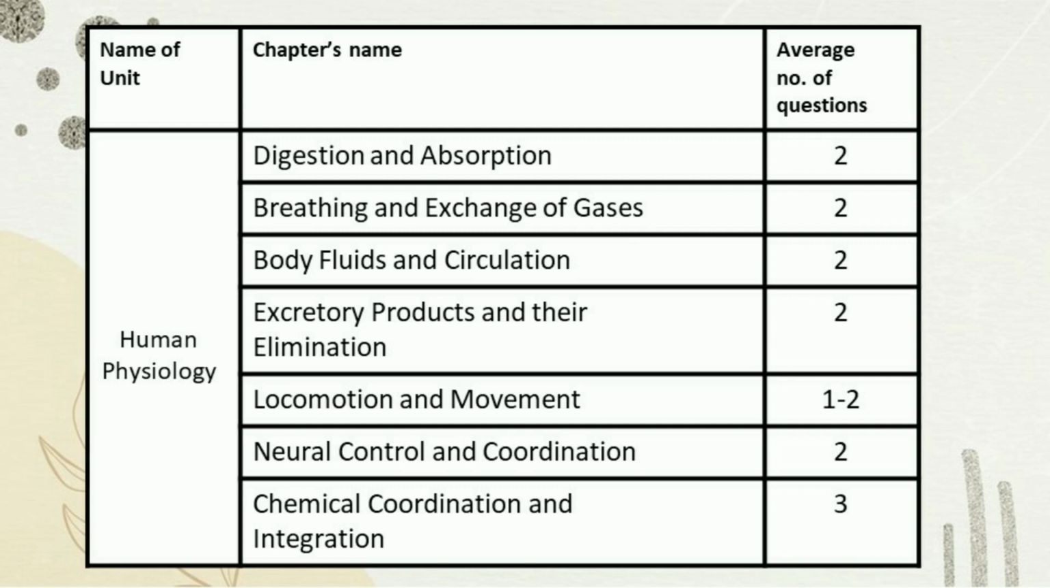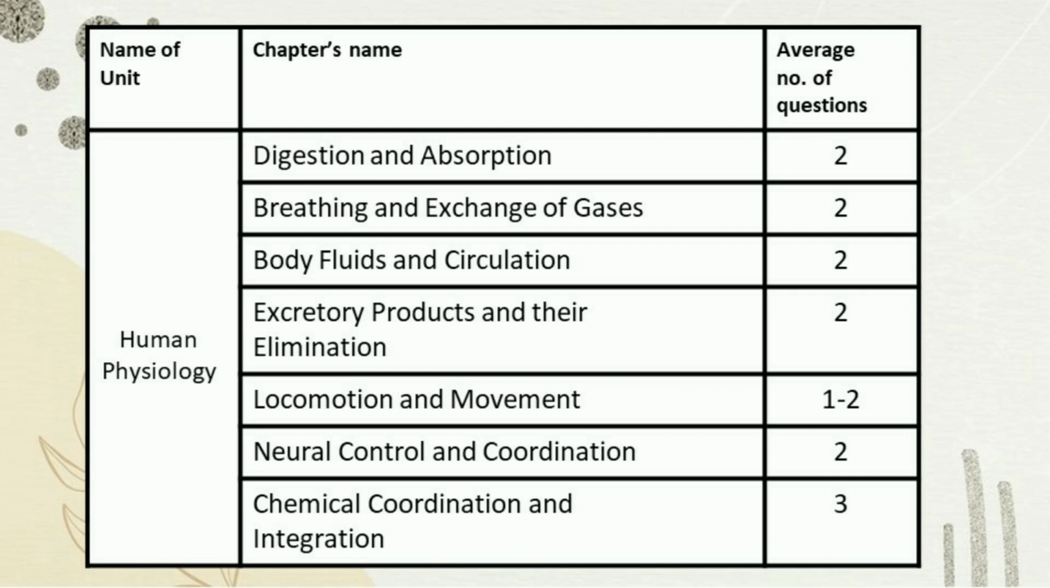Coming to the next chapter, excretory products and their elimination, roughly around 2 questions are asked from this chapter, and the important topics are autoregulation of GFR, formation of urine and nitrogenous excretory products. Coming to the next chapter, we have locomotion and movement.